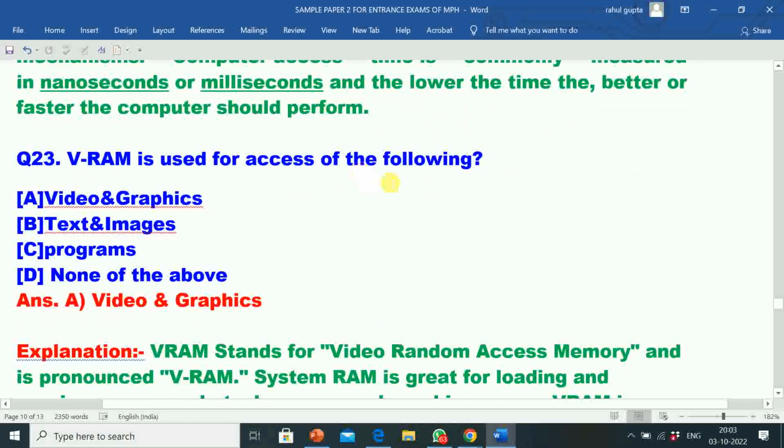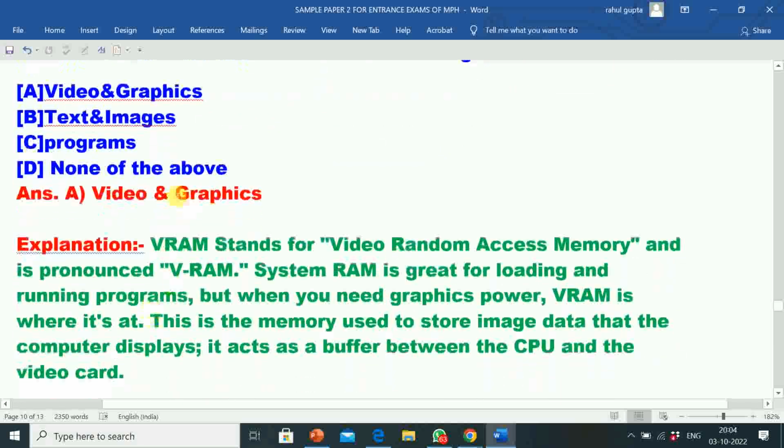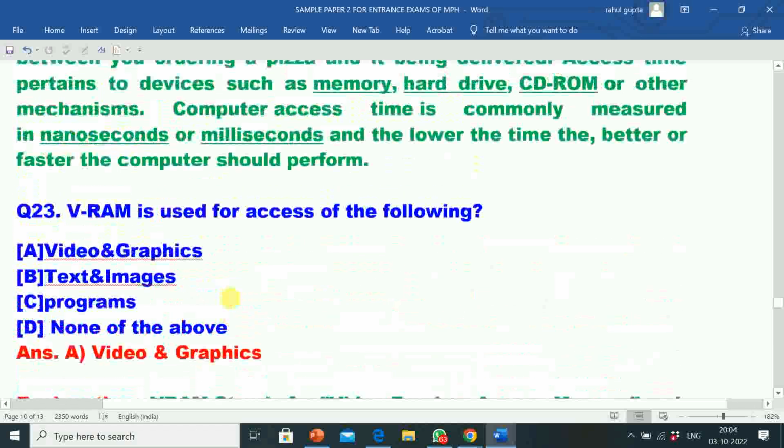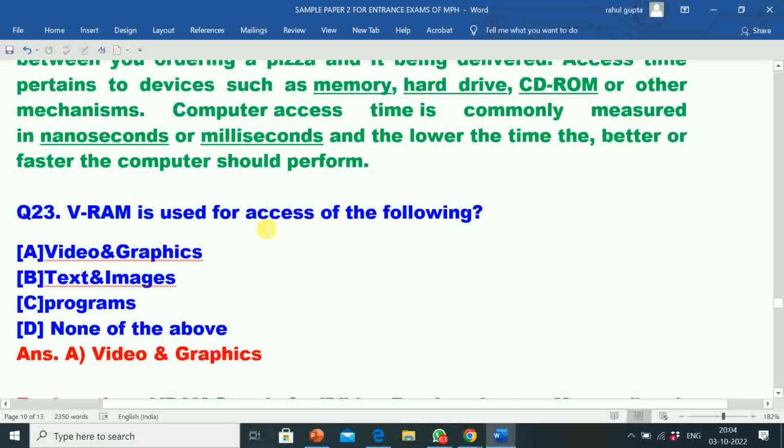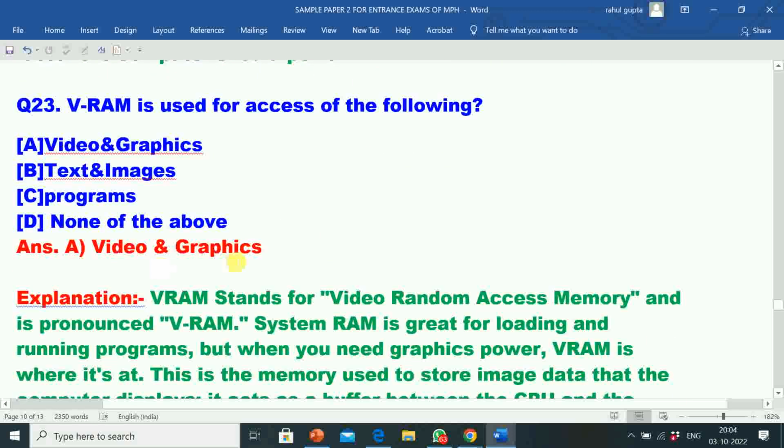VRAM is used for access of the following. Option A, video and graphics. Option B, text and images. Option C, programs. Option D, none of the above. Correct answer is video and graphics. VRAM is used for access of video and graphics.